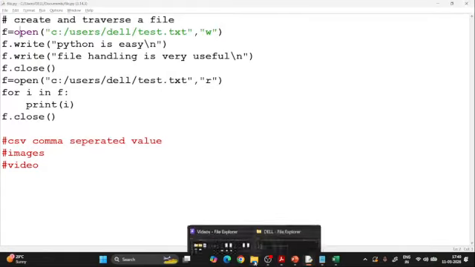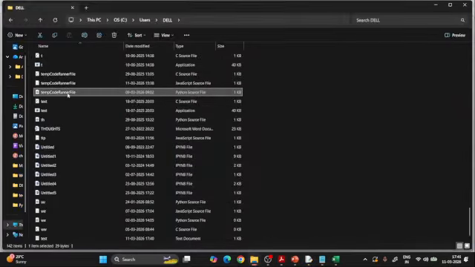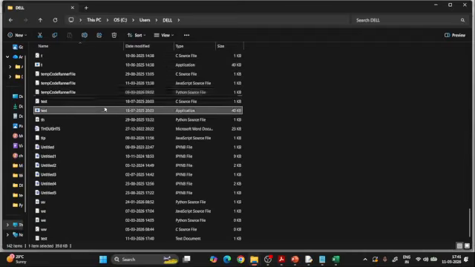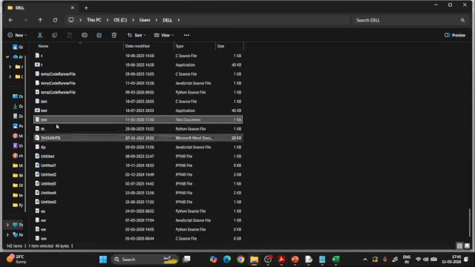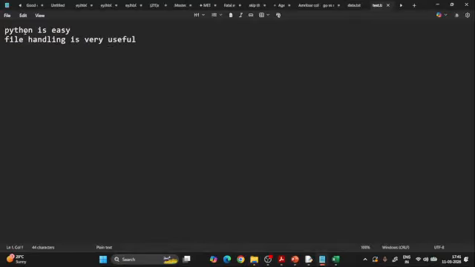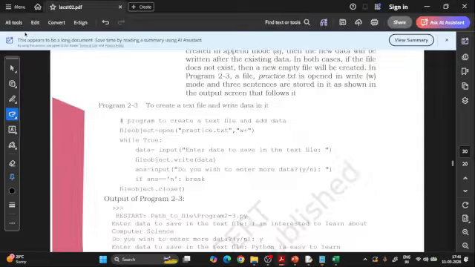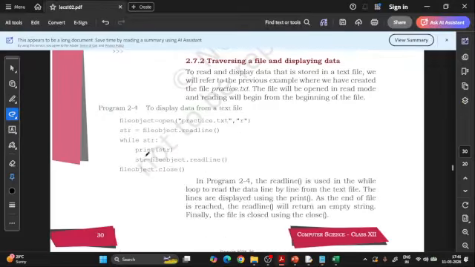But now if I just open here, if I just search for the text file, whether the text file is there or not. So earlier the text file was not there, it was test. So we will just see whether the txt. So I just refresh the folder first, and now I check whether the test file is there or not. Now see, beautifully I am getting that, and both two lines are there, isn't it? So easy for you now. So this is how you are going to traverse. This is all. Now it's easy for you to traverse the file.